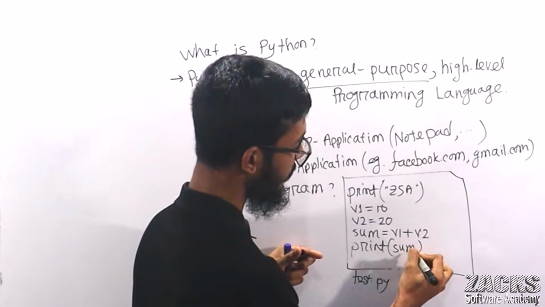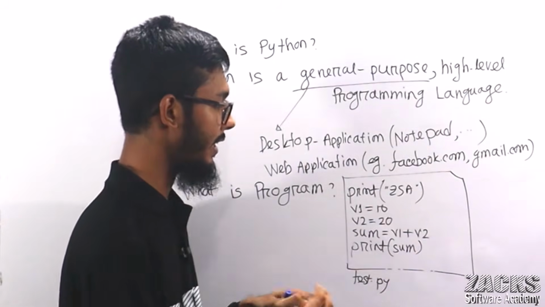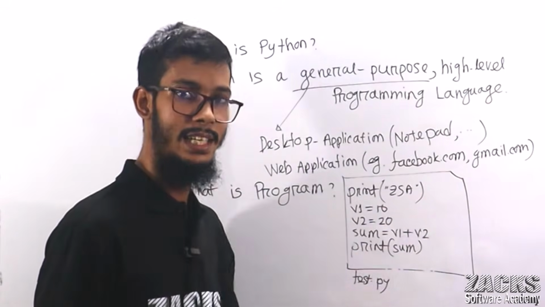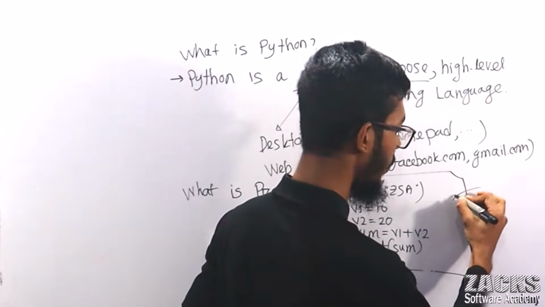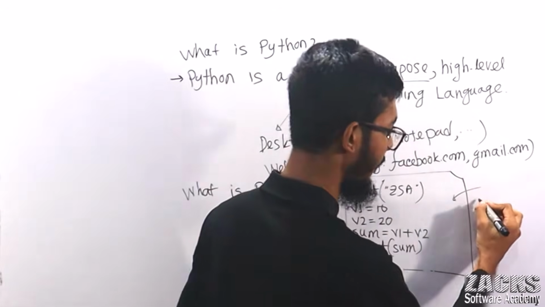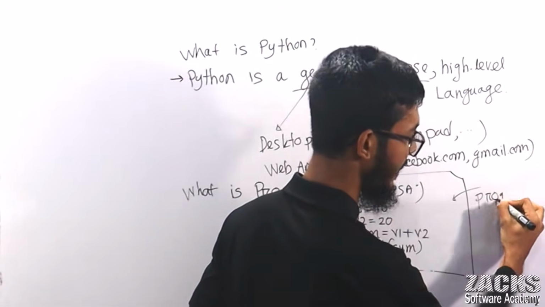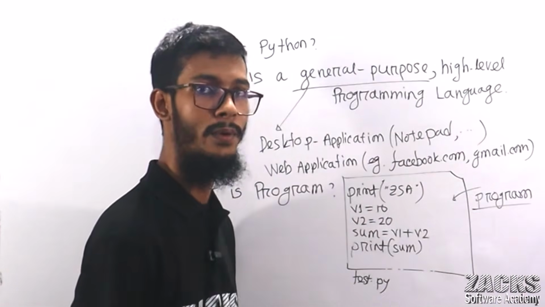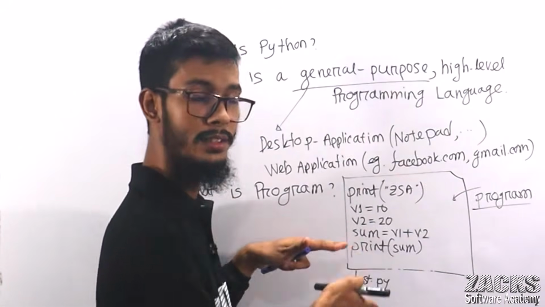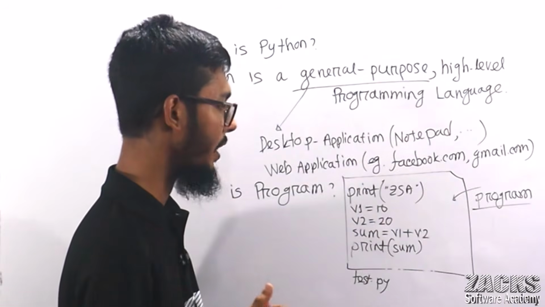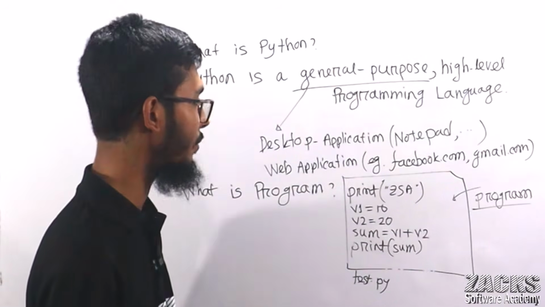So sir, can you imagine this is a simple English statement, a simple English-like instruction, right? We are considering these lines of code, this special English, a program. I hope you get the minimum basic idea if you don't know what a program actually is. And we are writing this program using Python. So Python is a programming language. So what is a program? I hope you got this point about program also.